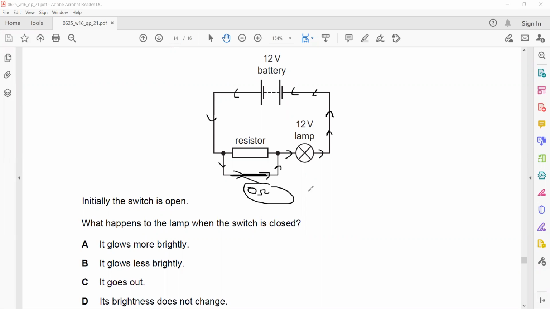So all the 12 volt will be there across the lamp. But in the beginning, when this switch was opened, the charges have to pass through a resistor and then the lamp. So some voltage will be there across the resistor and some voltage will be there across the lamp.